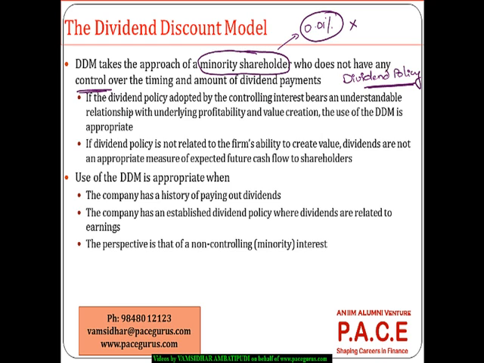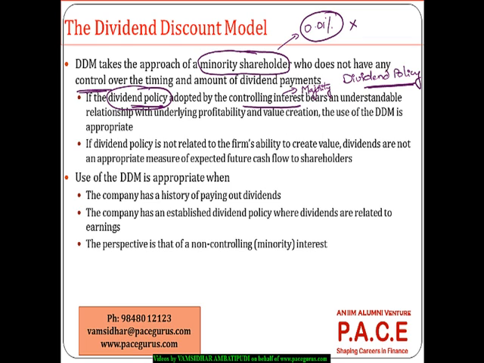So here one thing we have to see is the dividend policy of the company, which is adopted by the controlling interest, meaning the majority stakeholders. They are the ones who are setting the dividend policy.